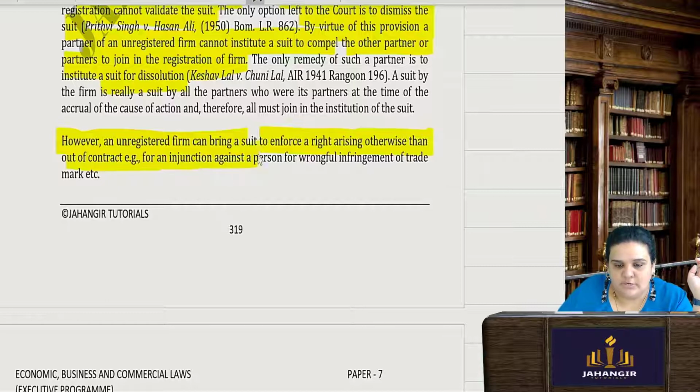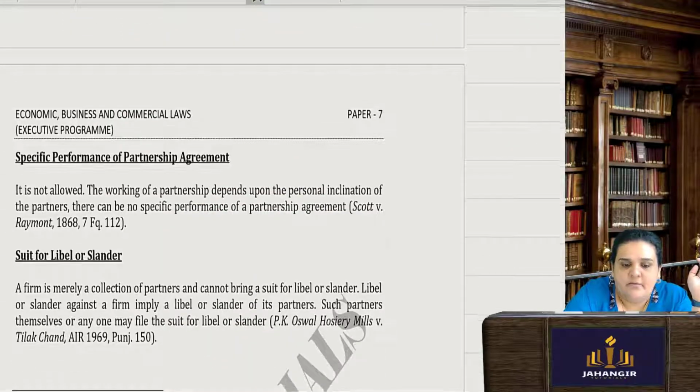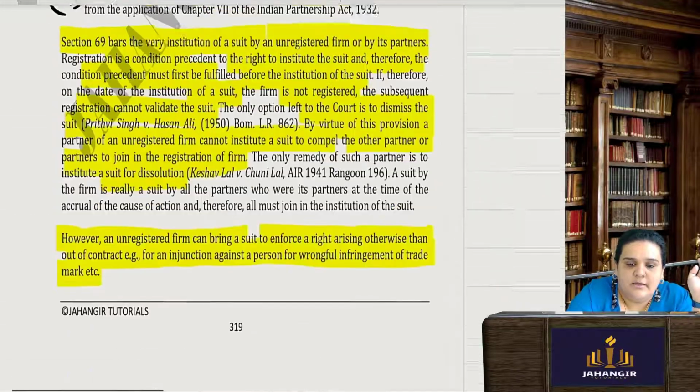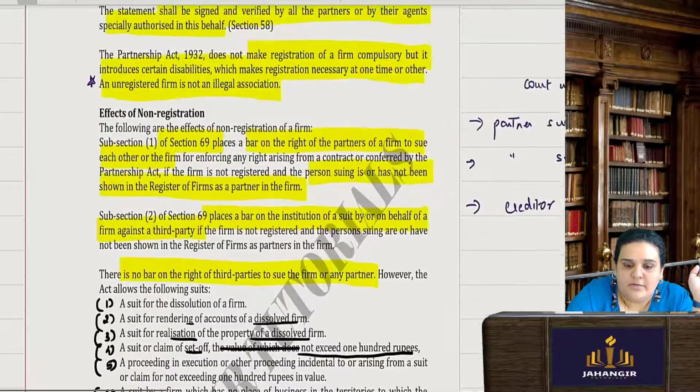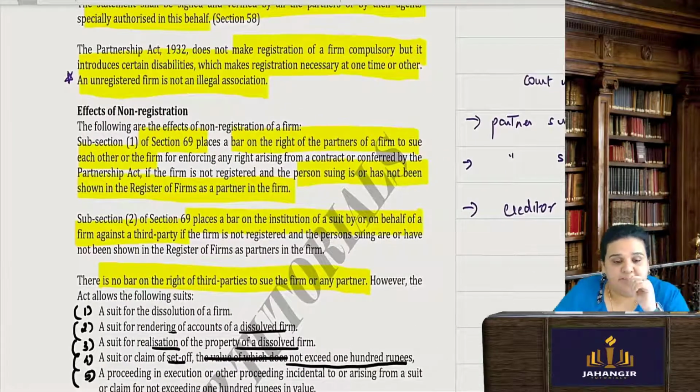For example, an injunction against a person for wrongful infringement of the trademark, etc. So this can still be taken up to the court. Registration and effects of non-registration is a very, very important topic for this chapter.